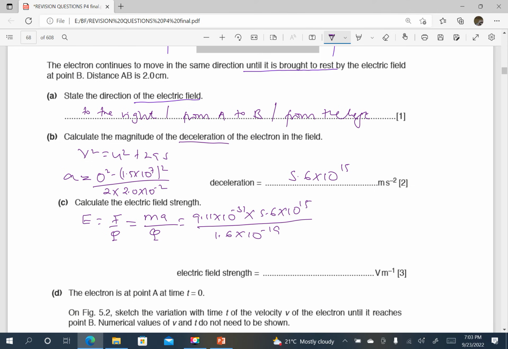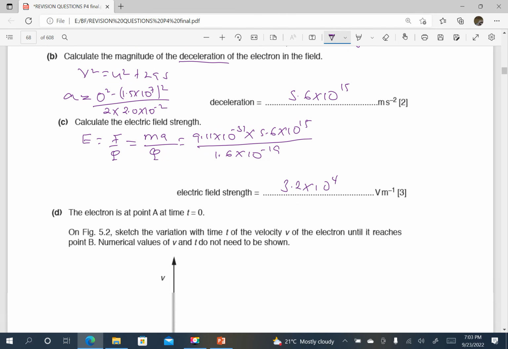Pressing my calculator gives me 3.2 times 10 power 4. That is the electric field strength. Of course, I've ignored the negative because it just shows a deceleration. It just shows that the particle is moving in the opposite direction to the field.